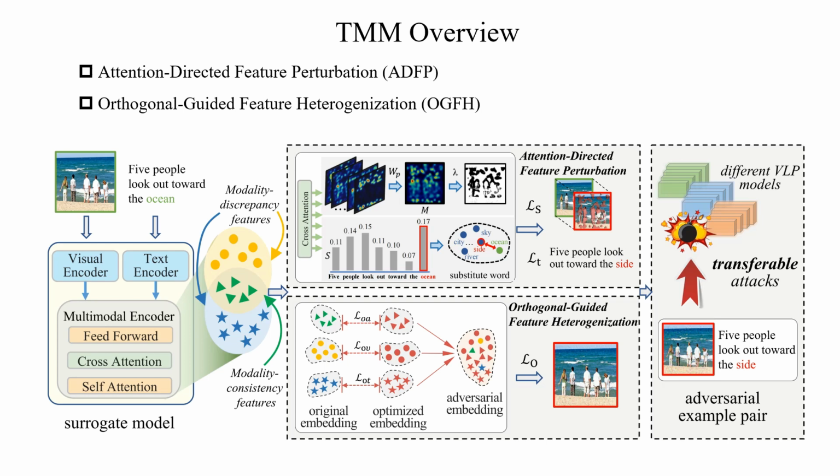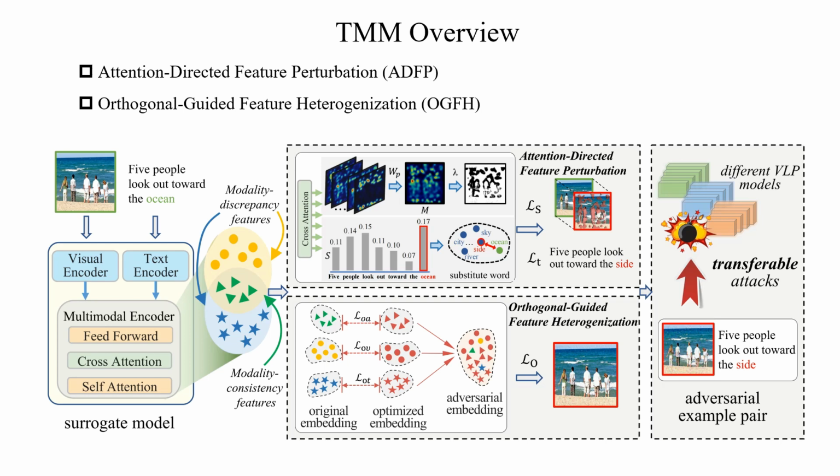TMM consists of two parts. Firstly, the attention-directed feature perturbation (ADFP) strategy. Given the widespread use of cross-attention in many VLP models to facilitate cross-modal interactions, we believe this shared module can leverage modality consistency features to enhance transferable attacks. By identifying modality consistency feature regions between different modalities under the guidance of cross-attention, and replacing relevant text with more perturbation budget allocated to critical regions within the image, the attacking ability can effectively transfer across multiple models.